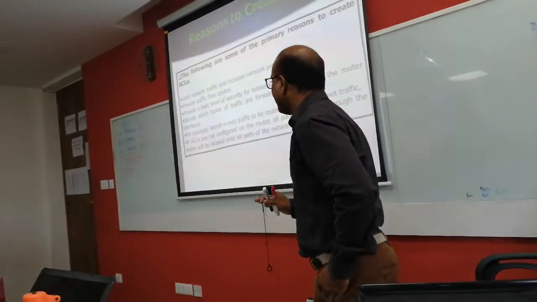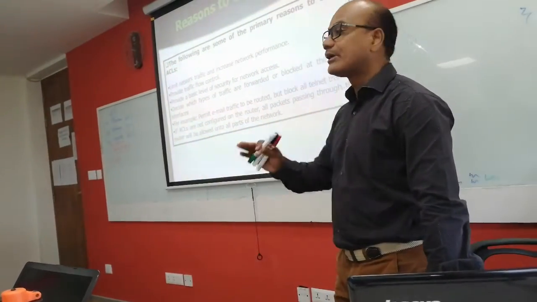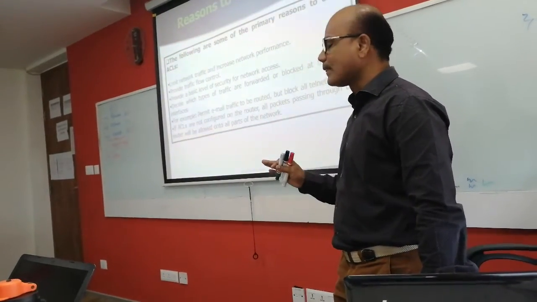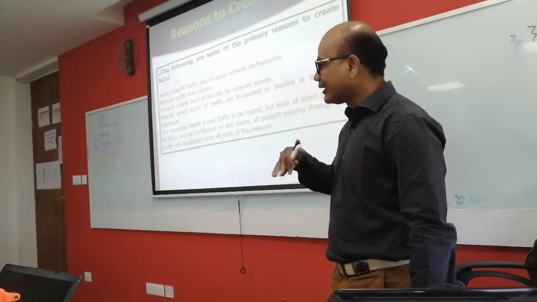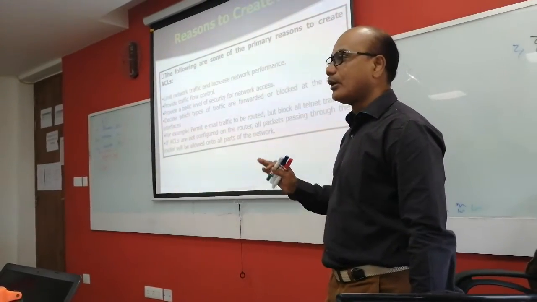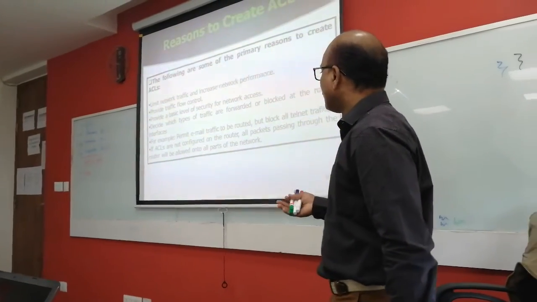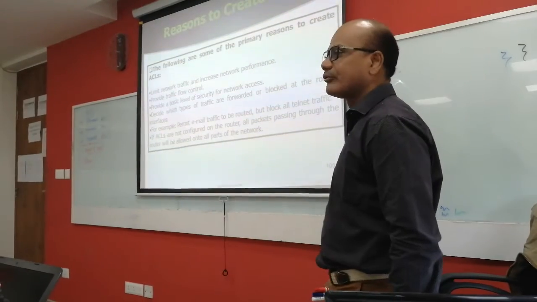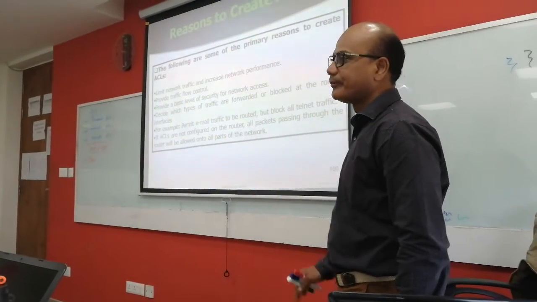Next thing is to provide a basic level of security for network access. It's a basic level, as I told you. It is not high security, your ACL. It's basic level security within your organization network, not for the external. Decide what type of traffic you want to forward or block at the router interface, what you want to block or deny.